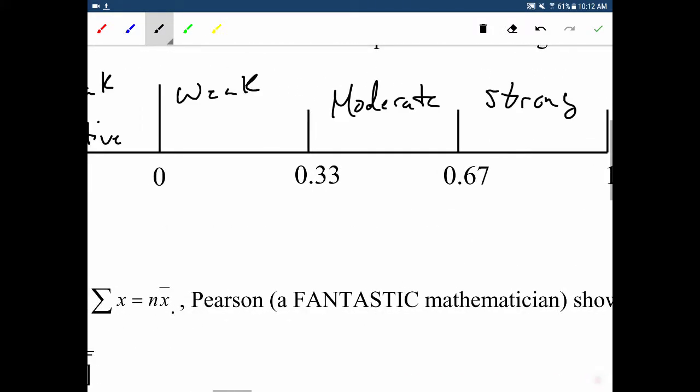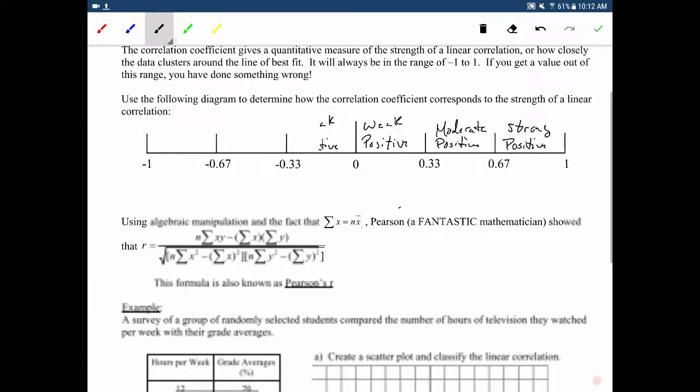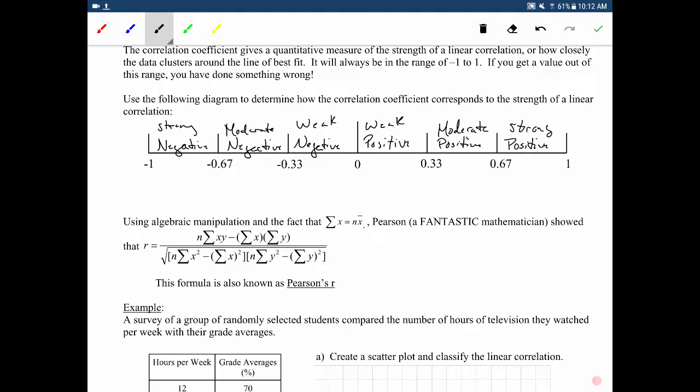And then over here we have our positives. So positive, positive, and positive. So when you go to describe, if I ask you to describe a correlation, this is what you're going to give. You're going to decide, is it strong, moderate, or weak? Is it positive, or is it negative?